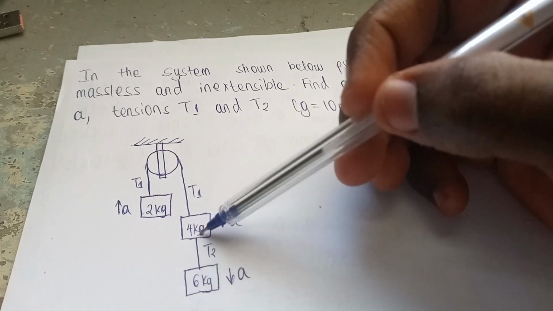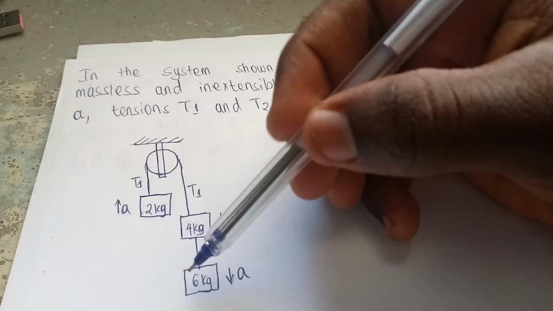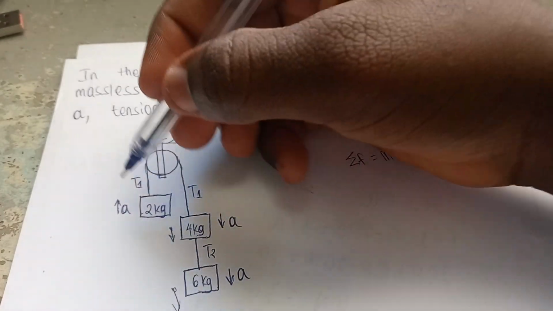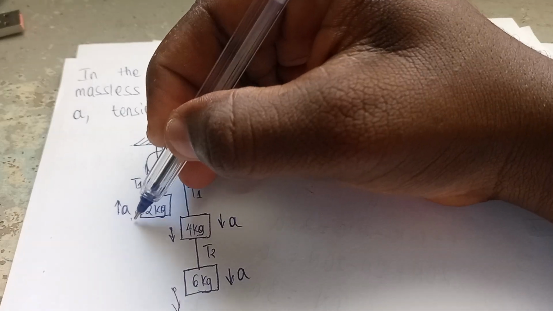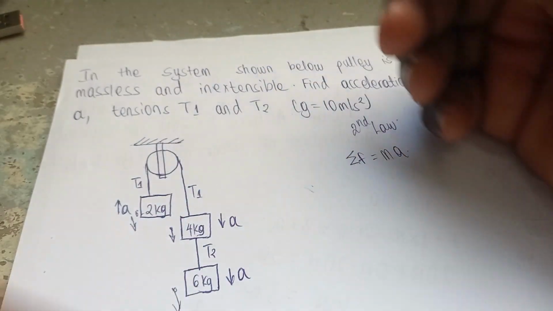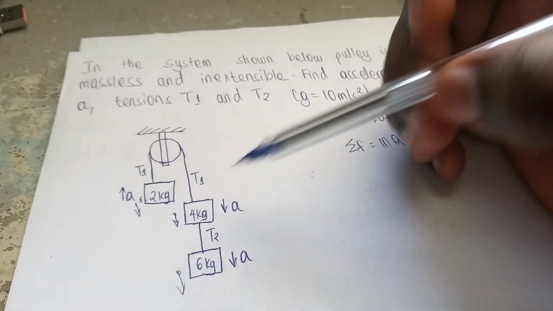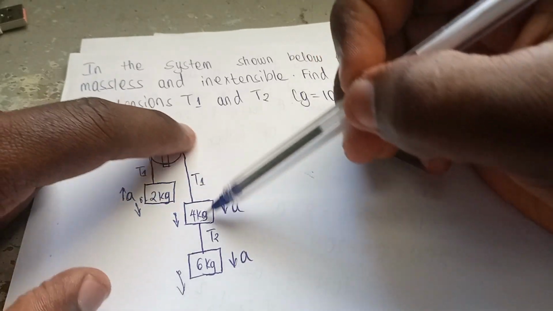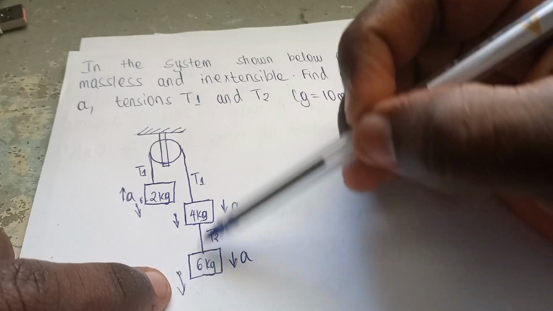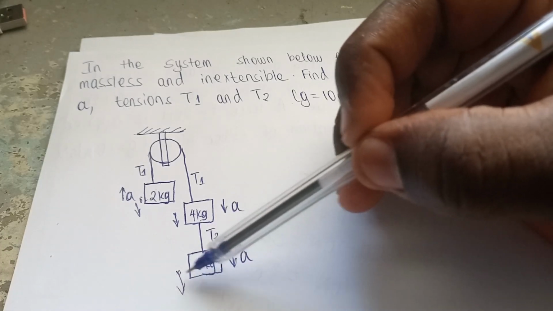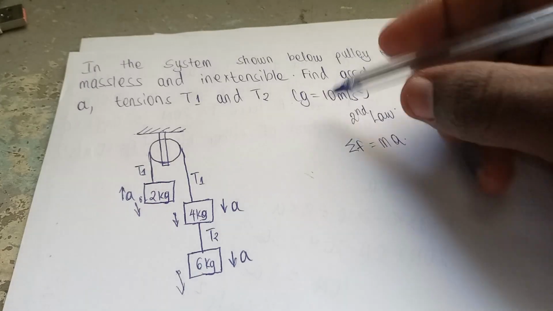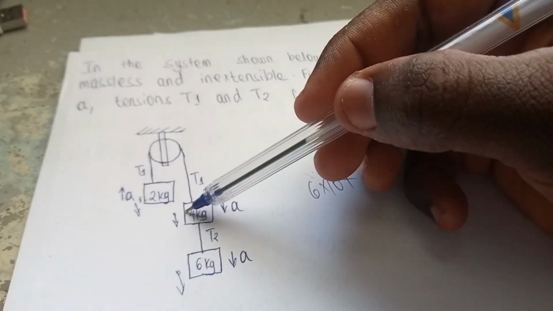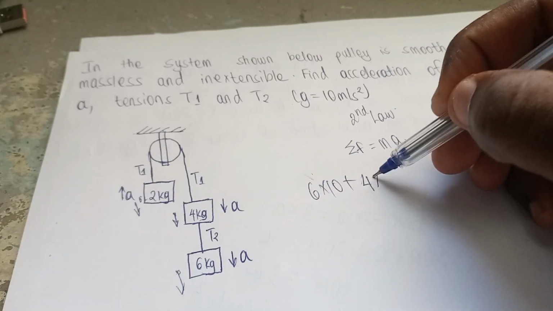So the total force, the net force: this mass here, mg, 6 times 10 newtons, plus another force pulling this in this direction, 4 times 10.